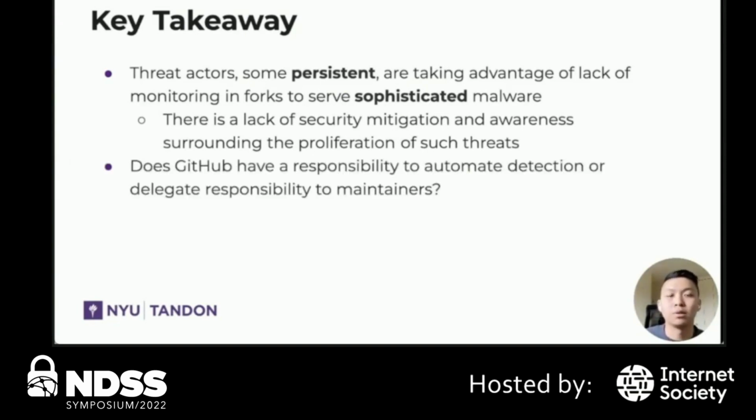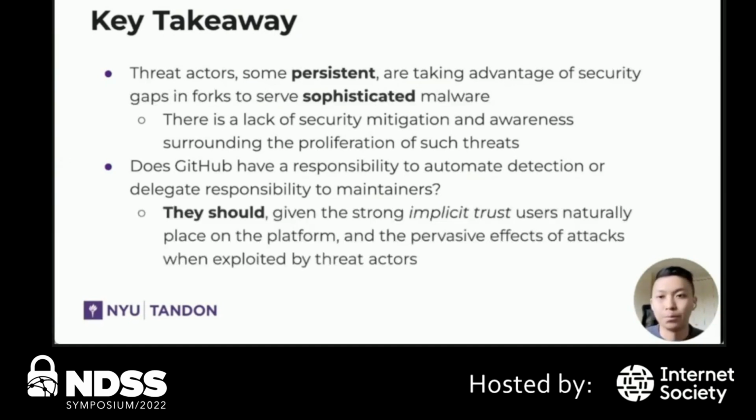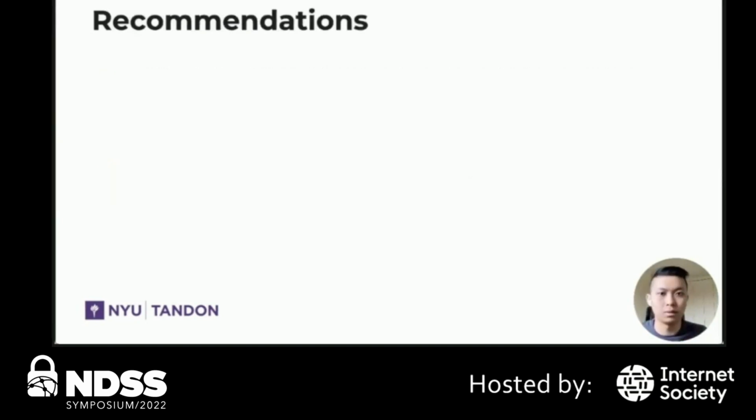So we wanted to pose a question of whether or not GitHub has a responsibility to automate the detection of such malicious forks or delegate that responsibility to maintainers and security researchers like us. We believe that the answer to this is that they should, given that there is a strong implicit trust that users naturally place on the platform and the pervasive effects of attacks when exploited by threat actors. Thus, we make several recommendations to GitHub.